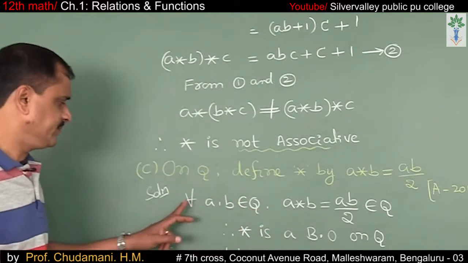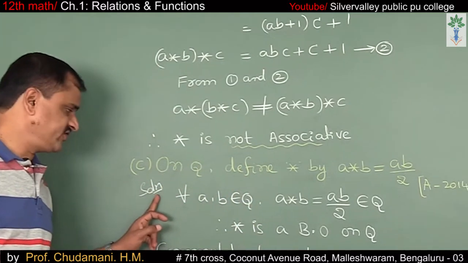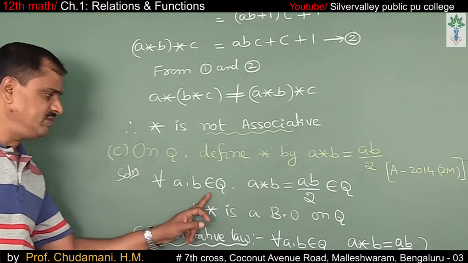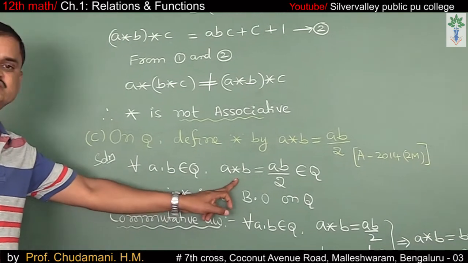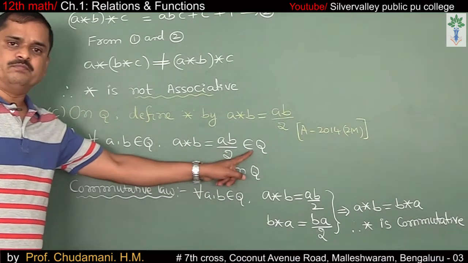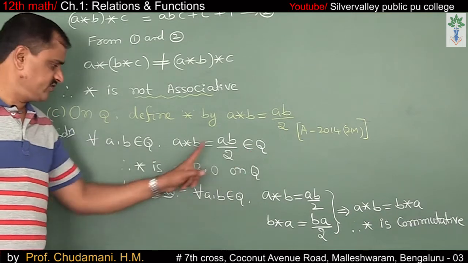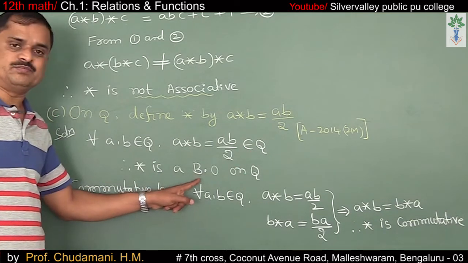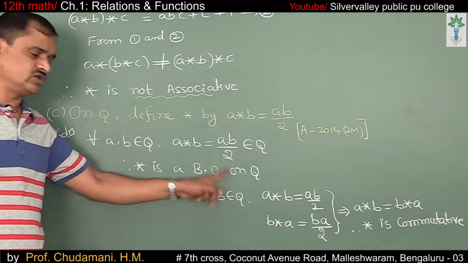Let us see. Solution. For all a, b belongs to Q, a star b is equal to ab divided by 2, which belongs to Q clearly. So therefore, star is a binary operation on Q.